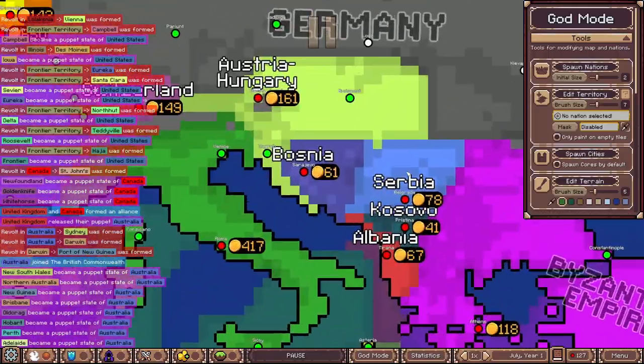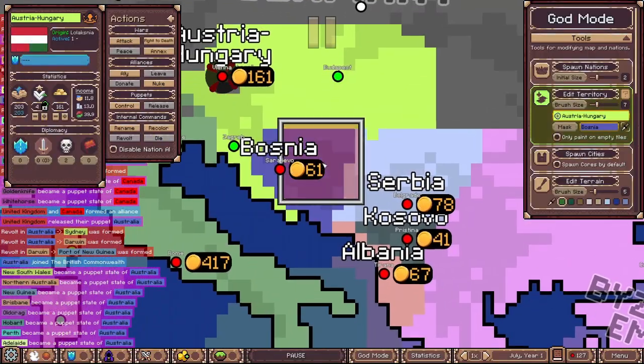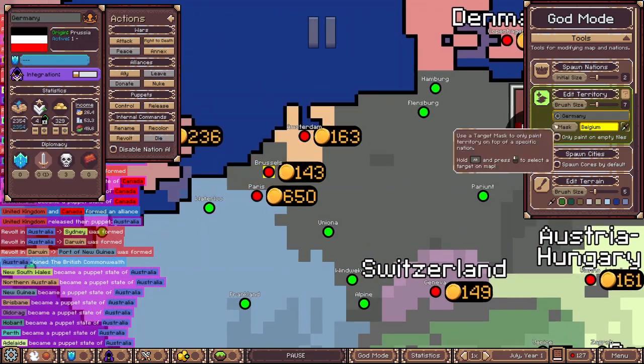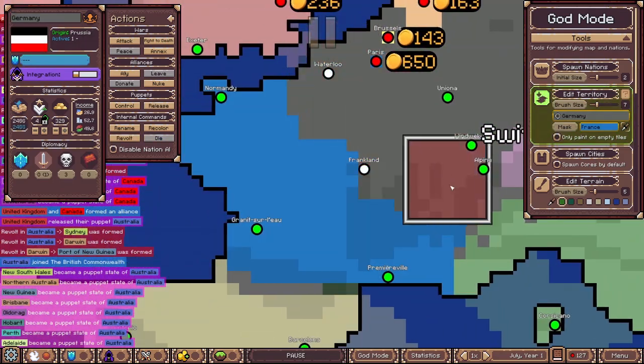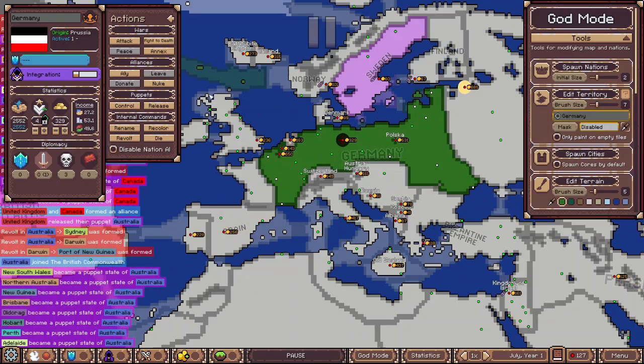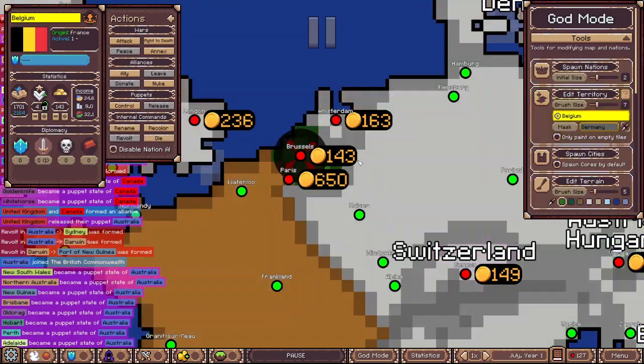Poland joined the war on Bosnia and Serbia's side, but that was a bad idea as Germany quickly took over the country. Russia also joined the opposite side, so Germany started invading them too. This was World War I. Eventually Austria-Hungary took over Serbia and Bosnia, and Germany started invading Belgium and France. Half of France and all of Belgium fell. This caused the British to join the war and they started to liberate France and Belgium.